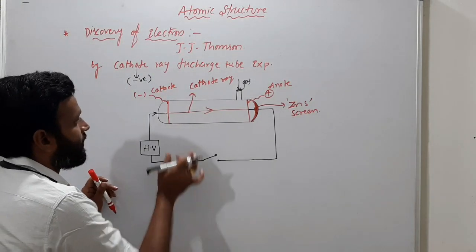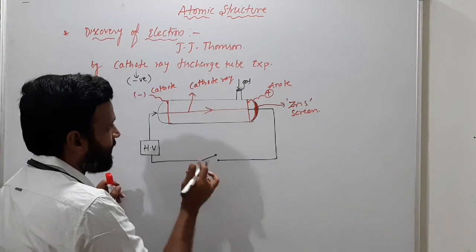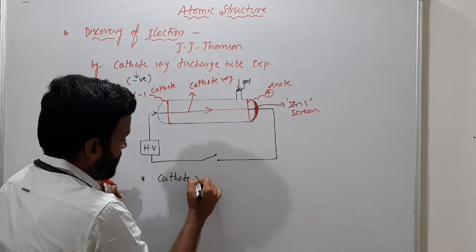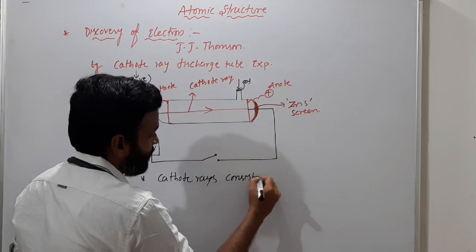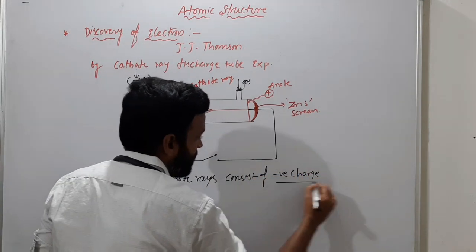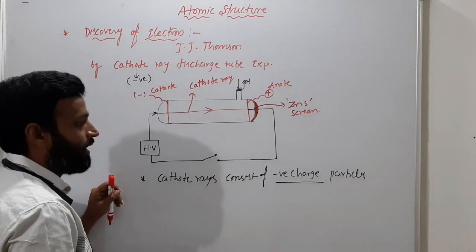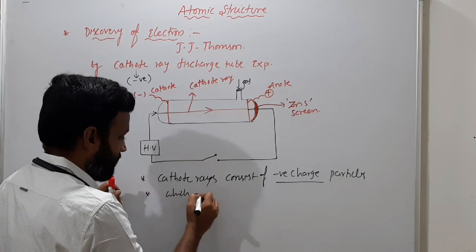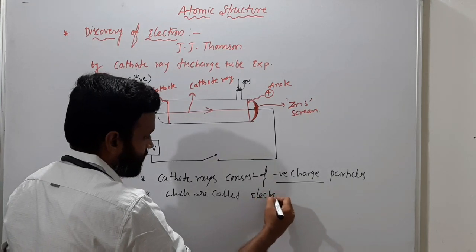So in this experiment, cathode rays travel from cathode to anode. So what do cathode rays consist of? Cathode rays consist of negatively charged particles. Okay, negatively charged particles. So finally, what are they called? They are called electrons.